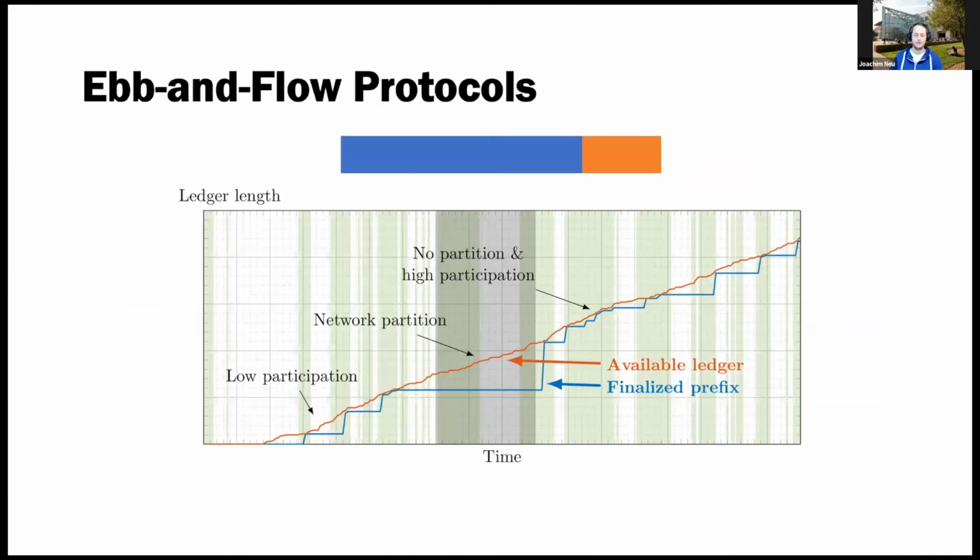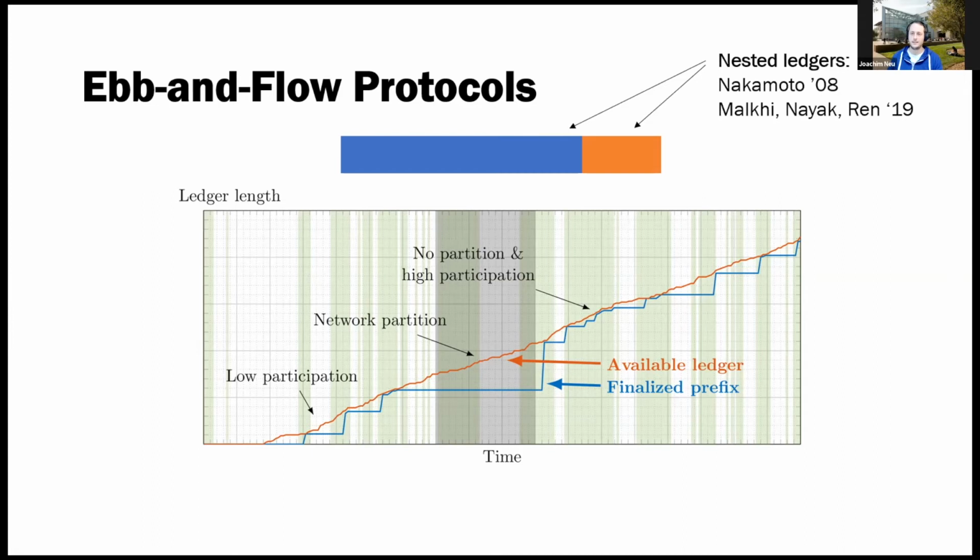If you look now at a plot of these two ledgers, right, how they behave, you can see that the available ledger is basically speeding ahead no matter what, and the finalized prefix will catch up with the available ledger whenever the situation allows. So whenever participation is high and whenever there is no network partition. So these are now two nested ledgers.